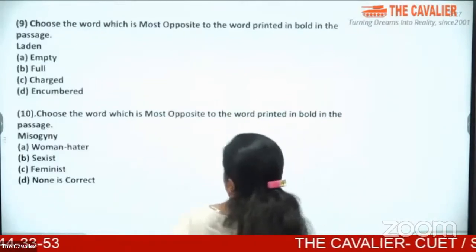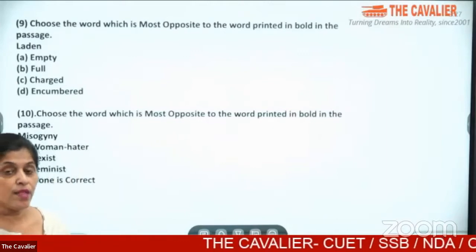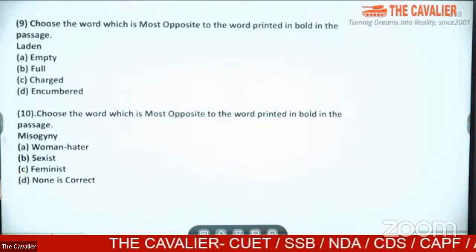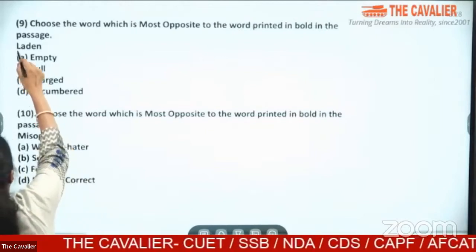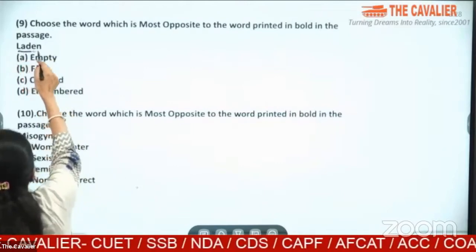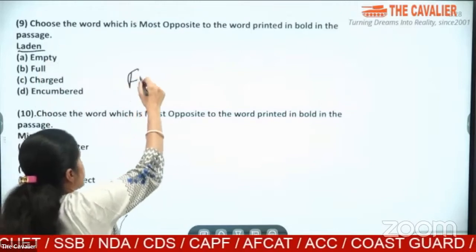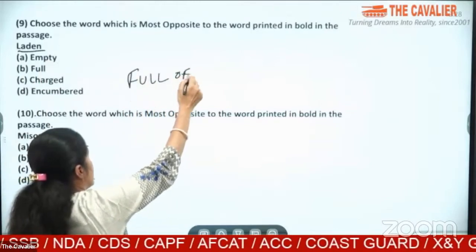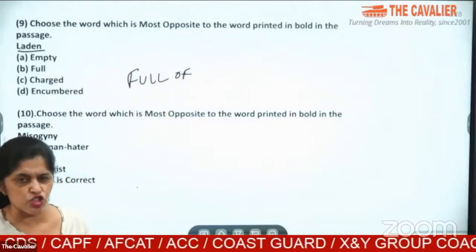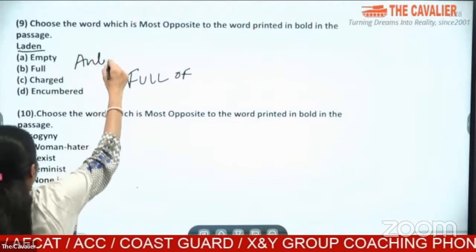Question number 9 says, choose the word which is most opposite to the word. Now here we don't have to find a similar word, but we have to find the opposite word. The word is laden. Laden means full of. What is the meaning of the word laden? It means full of. Laden with worries, laden with money, laden with intelligence, etc. So what is going to be the antonym of it? We need to find an antonym.